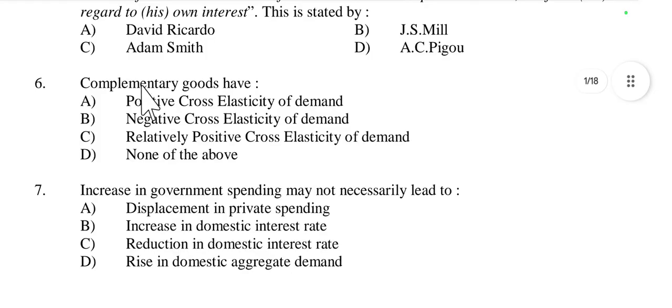Then question number 6: complementary goods have positive or negative cross elasticity of demand? Complementary goods, or joint demand goods, mean car and petrol. These types of goods are jointly demanded. So complementary goods have negative cross elasticity of demand, because if we see petrol